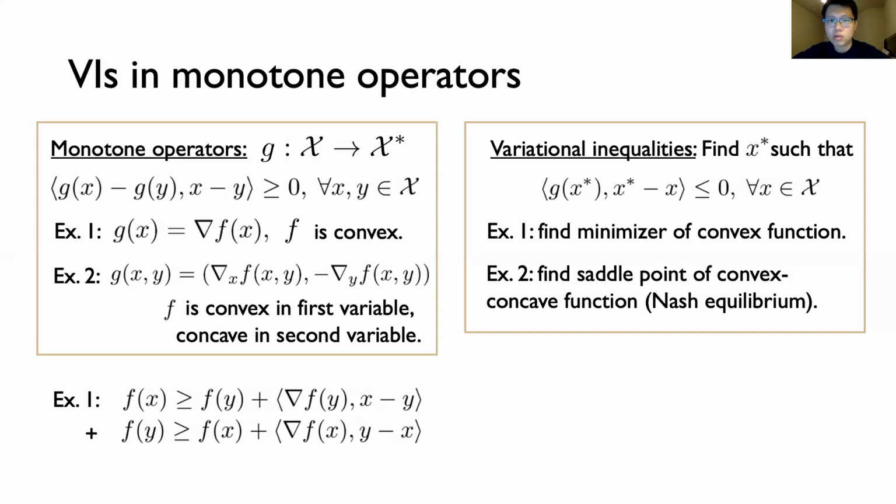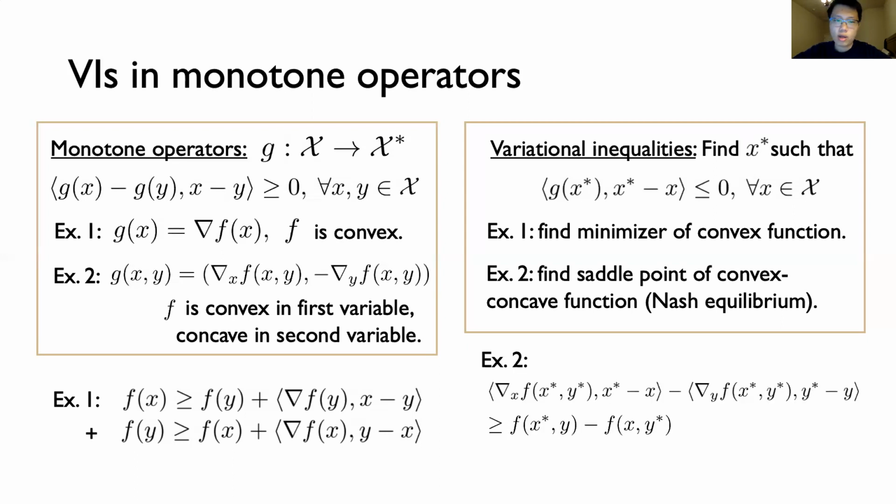In the case of example 2, the solution of the VI is a saddle point, or Nash equilibrium, of the convex concave function. And the proof that solving the VI for a convex concave game yields a saddle point follows from the observation that the inner product of G at the point x star, y star, and the difference between that point and any other point x, y upper bounds the difference between f of x star, y and f of x, y star. If you haven't seen this before, this proof just follows from an application of convexity and concavity.